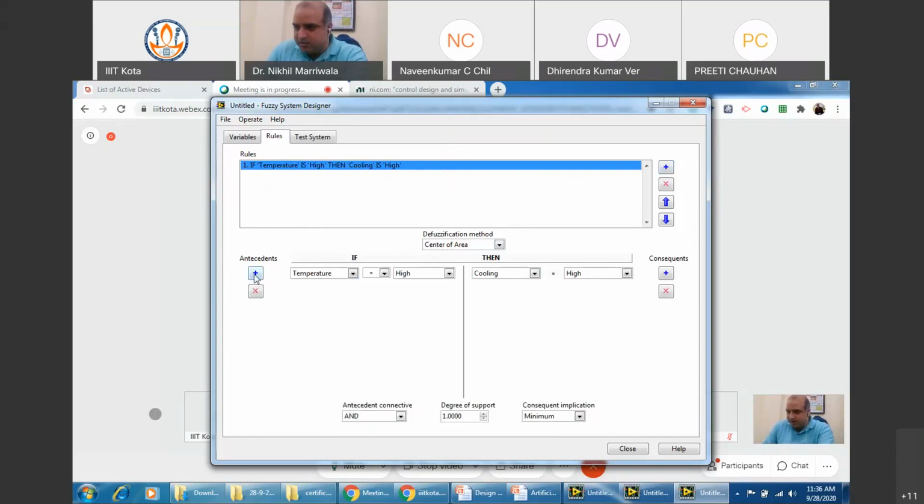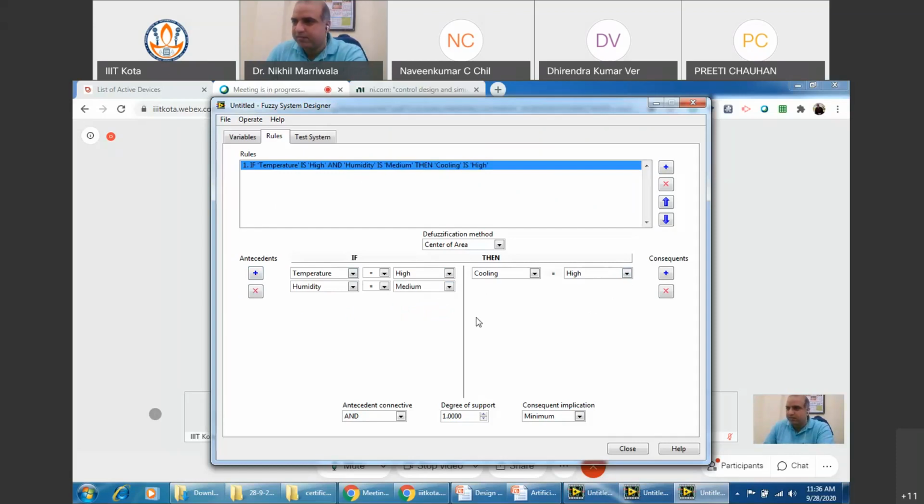You can change this. If temperature is high, antecedent you need to press again. Humidity is also high, right? Or say humidity is medium, then cooling should be high. I hope you agree with this.